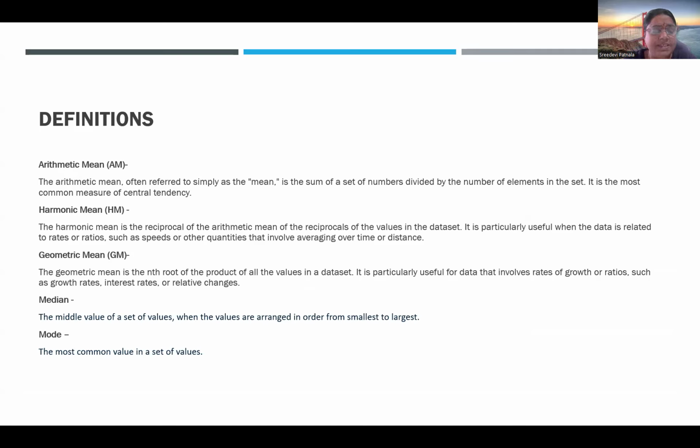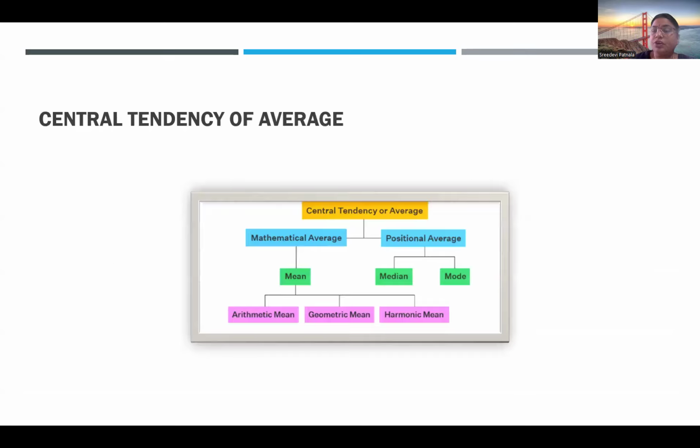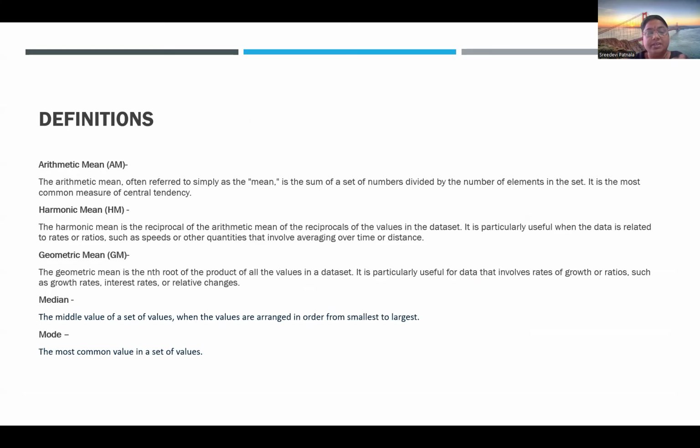So these are your arithmetic mean, harmonic mean, and geometric mean, or your mathematical average means, which we covered in the first slide. Next comes the median and mode, which are positional values. Where is your middle value in your data set? That is the middle value of a set of values when the values are arranged in ascending order, meaning smallest to the largest value. What is your median value? And mode is the most repeated value in a set of values, which I gave an example of.